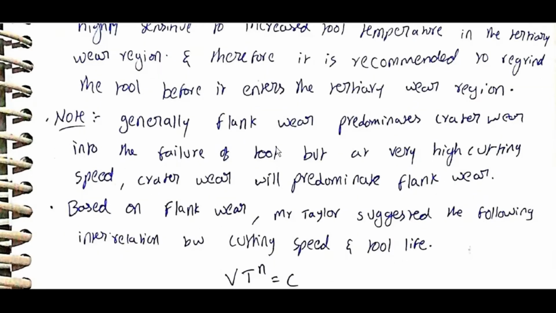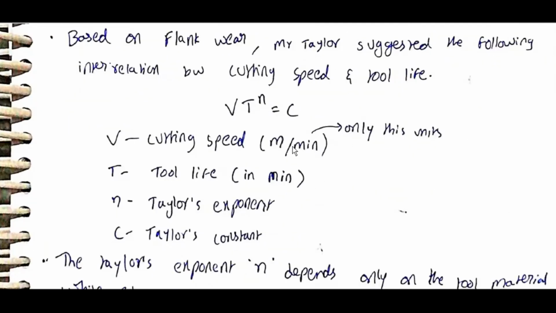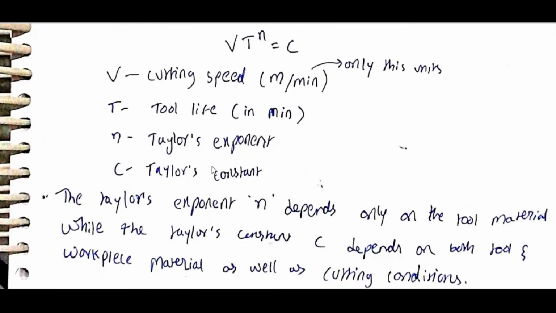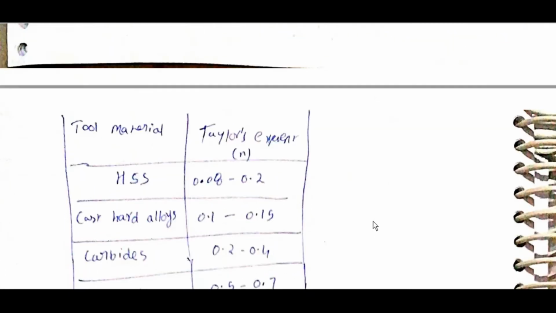Note: generally flank wear predominates crater wear in the failure of the tool, but at a very high cutting speed, crater wear will predominate flank wear. Based on flank wear, F. W. Taylor suggested the following interrelation between cutting speed and tool life: V T^n = C. V is cutting speed in meters per minute only, in these units; T is tool life in minutes; n is Taylor's exponent; C is Taylor's constant. Taylor's exponent n depends only on tool material, while Taylor's constant C depends on both tool and workpiece material as well as cutting conditions.